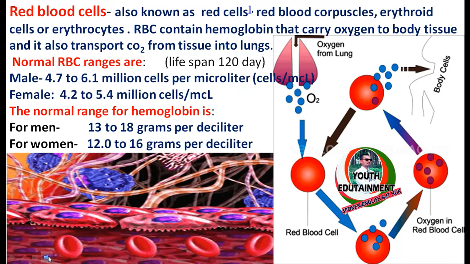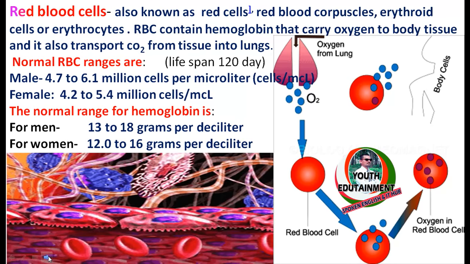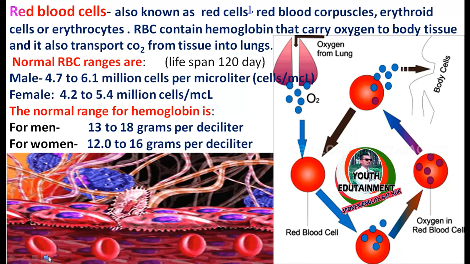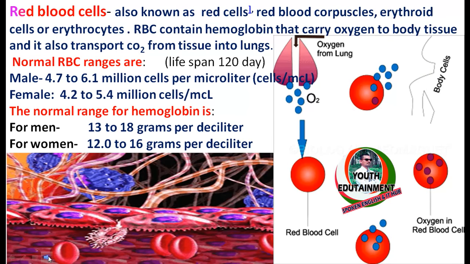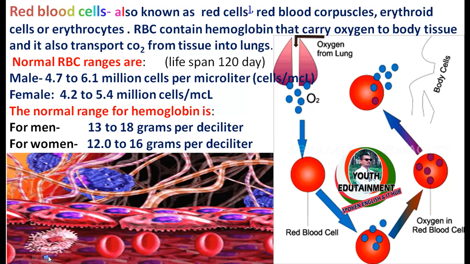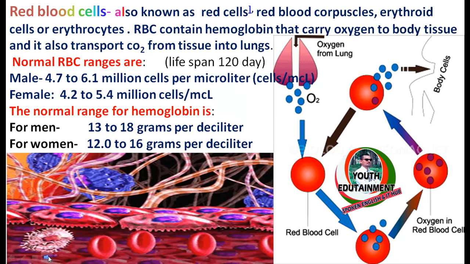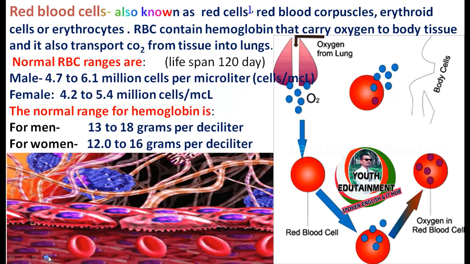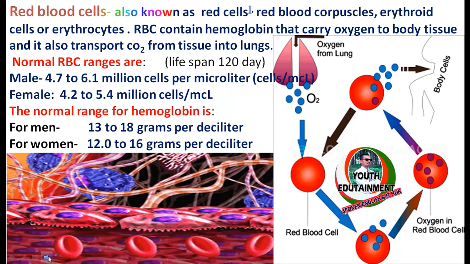Next, red blood cells. This is also known as red blood corpuscles, erythroid cells or erythrocytes. RBC contain hemoglobin that carries oxygen to body tissue and also transports carbon dioxide from tissue into lungs.